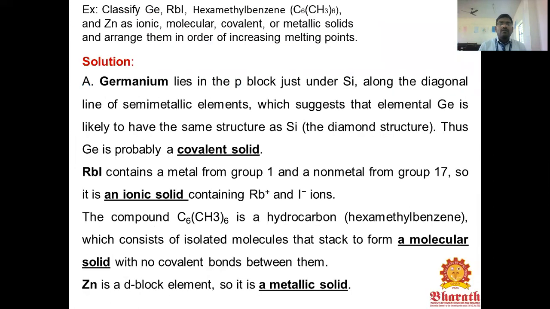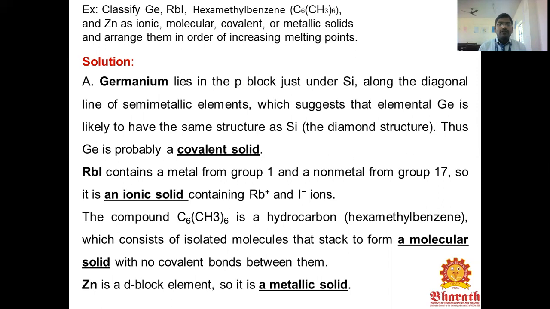Example: classify germanium, rubidium iodide, hexamethyl benzene, and zinc as ionic, molecular, covalent, or metallic solids, and arrange them in order of increasing melting point. Solution: germanium lies in the p block, just under silicon, along the diagonal line of the semi-metallic elements, which suggests that germanium is likely to have the same structure as silicon, the diamond structure. Thus germanium is probably a covalent solid.